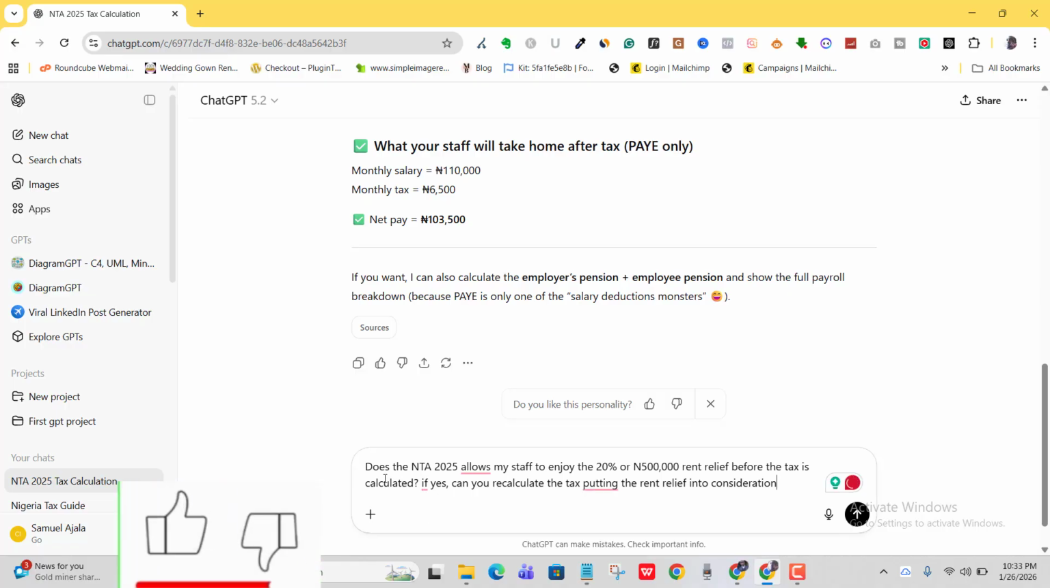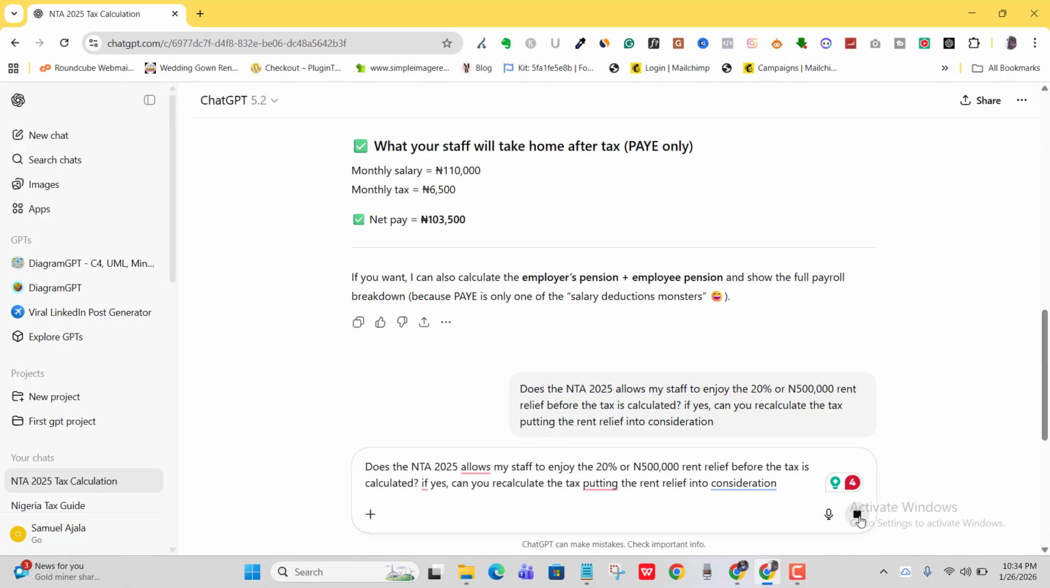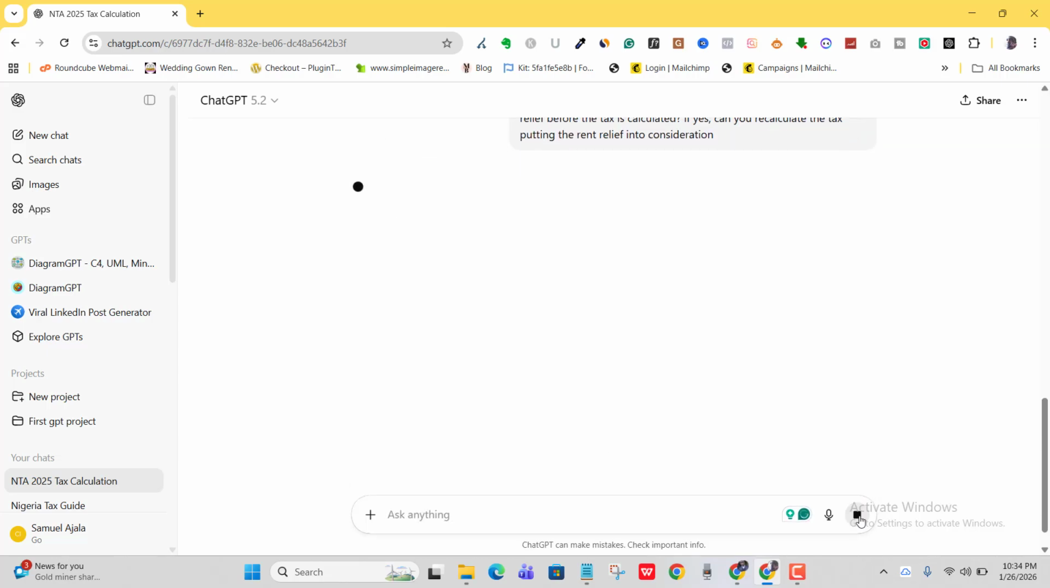Now look at what I said. Does the NTA 2025 allow my staff to enjoy the 20% or the 500,000 naira rent relief before the tax is calculated? If yes, can you recalculate the tax, putting the rent relief into consideration? Okay, so let me do that and let's see what ChatGPT is going to give to us again.